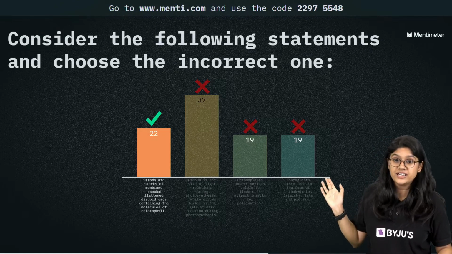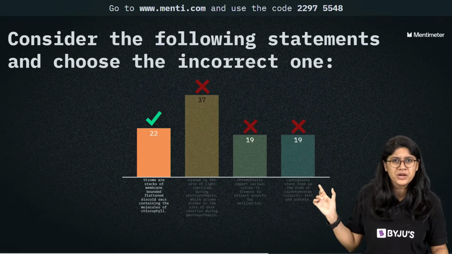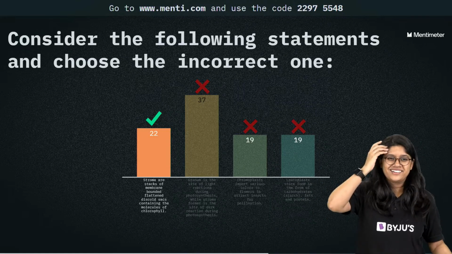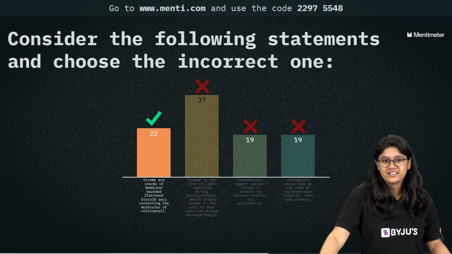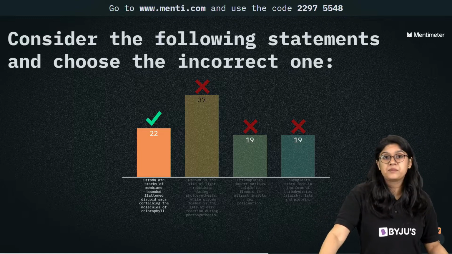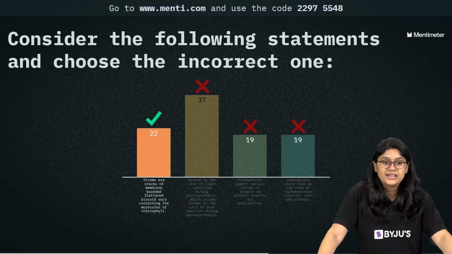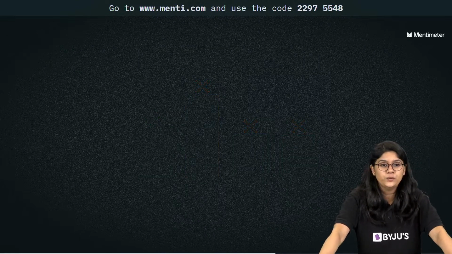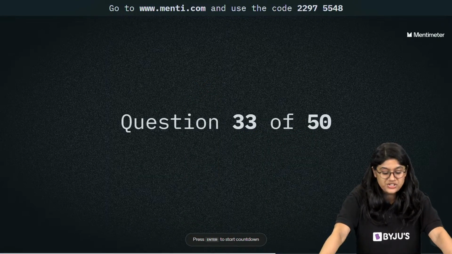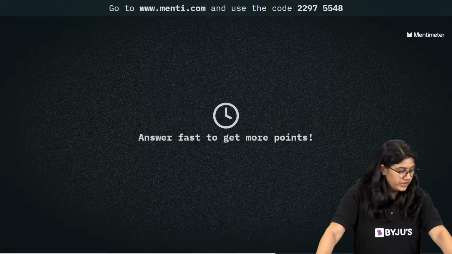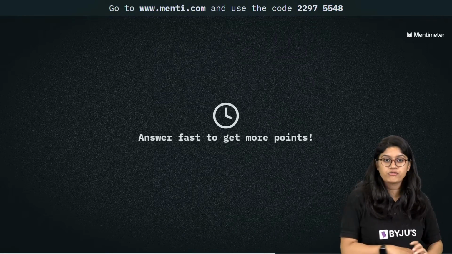It's a very, I won't say difficult question, but yes, a tricky question. Okay? So now we are clear about this structure. Let's move ahead. Here we go, to question number 33. Let's see, everyone. Here we have question number 33 out of 50.